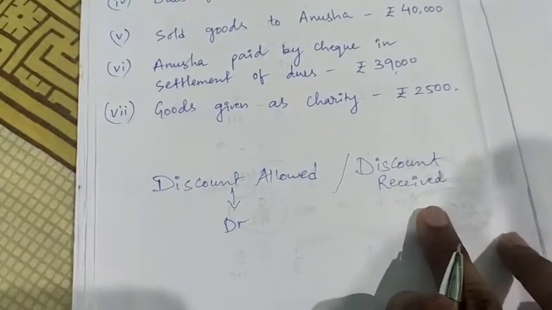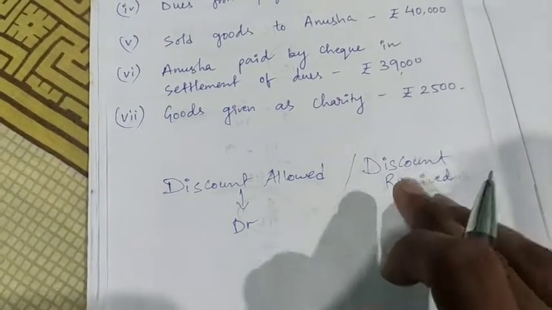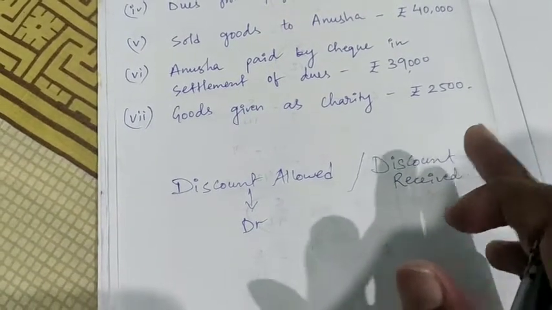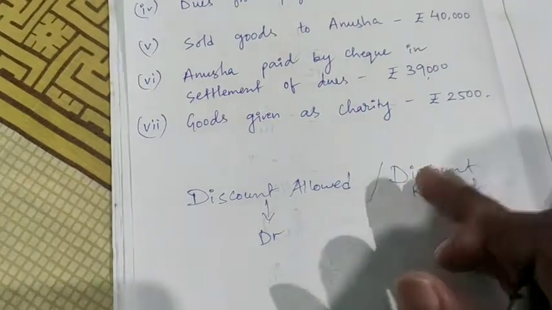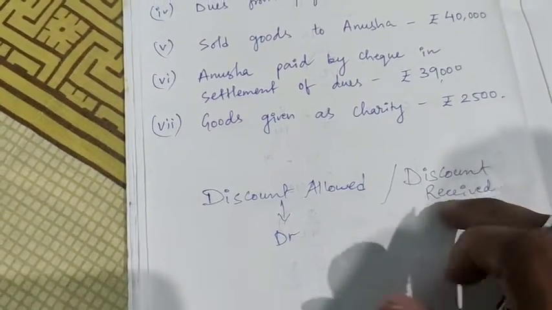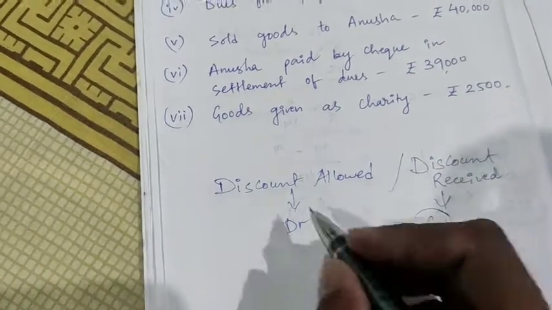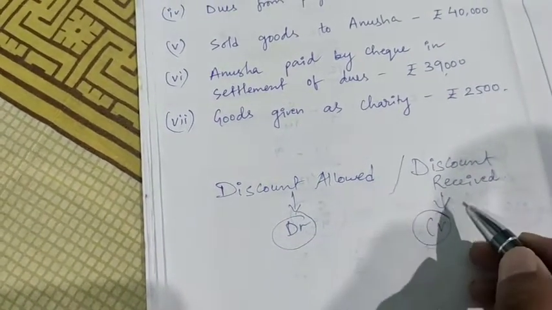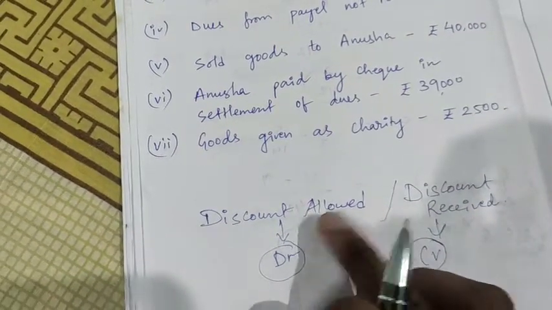And discount received. Now what is discount received? Suppose a business has to pay someone, and the other party gives the business a discount. That is discount received, which is income for us, so it will always be credit. So discount allowed is always debit and discount received is always credit. This is the concept of discount allowed and discount received.